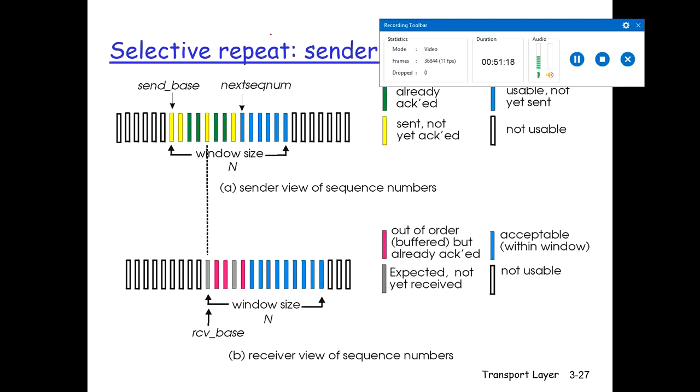So let's assume over here we have the same thing. White stands for the sender's view of the sequence numbers: not usable. It is usable but not yet sent; it's in the buffer yet. Yellow means it is sent but not acknowledged. Green means sent and acknowledged. Now in the case of the receiver, gray means it is expected but not received. Pink means it is out of order, and blue means it is acceptable.